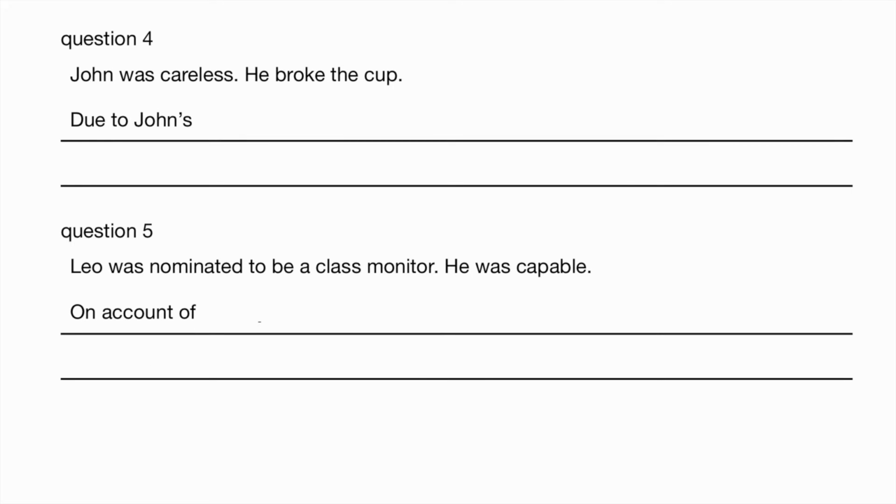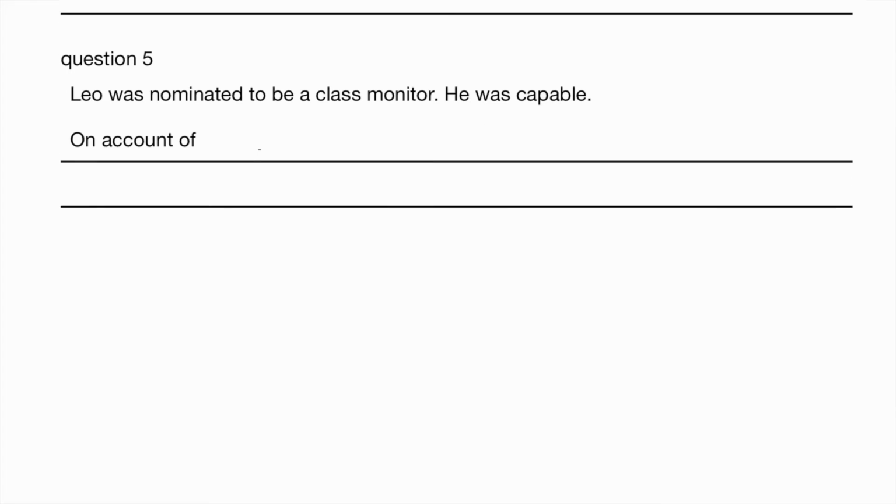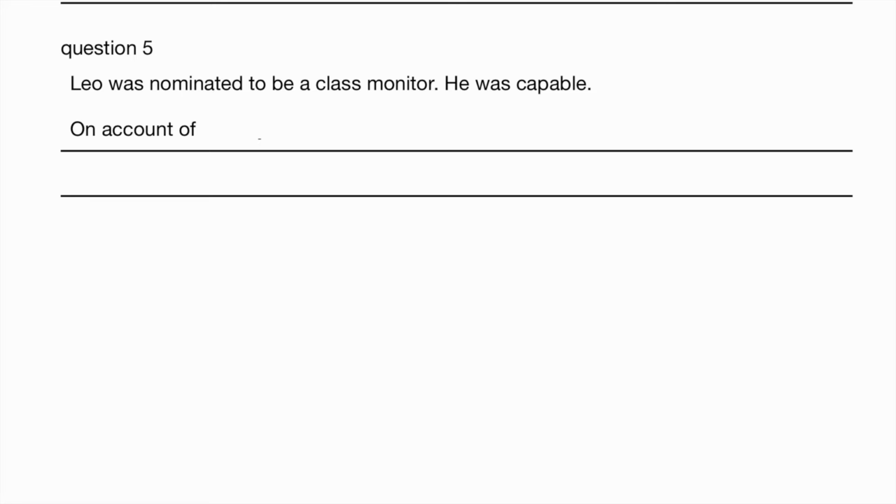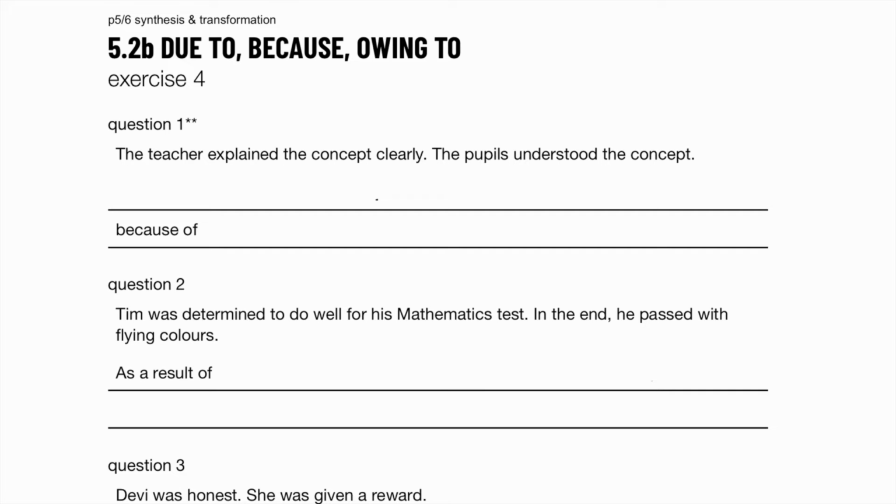What's the noun form of careless? So due to John's carelessness, he broke the cup. On account of, again, means considering his capability. So he had a good amount of skill. Okay, he was good at doing things, getting things done. So he was nominated to be a class monitor. Exercise 4.